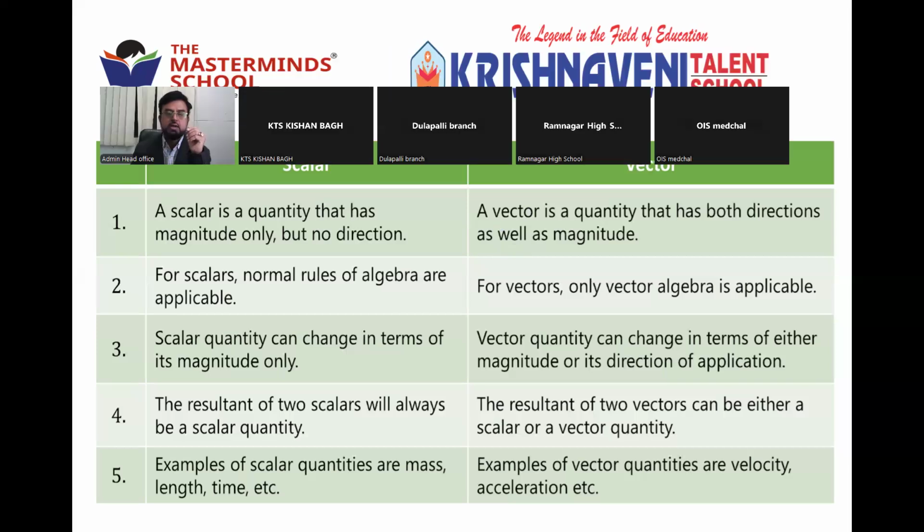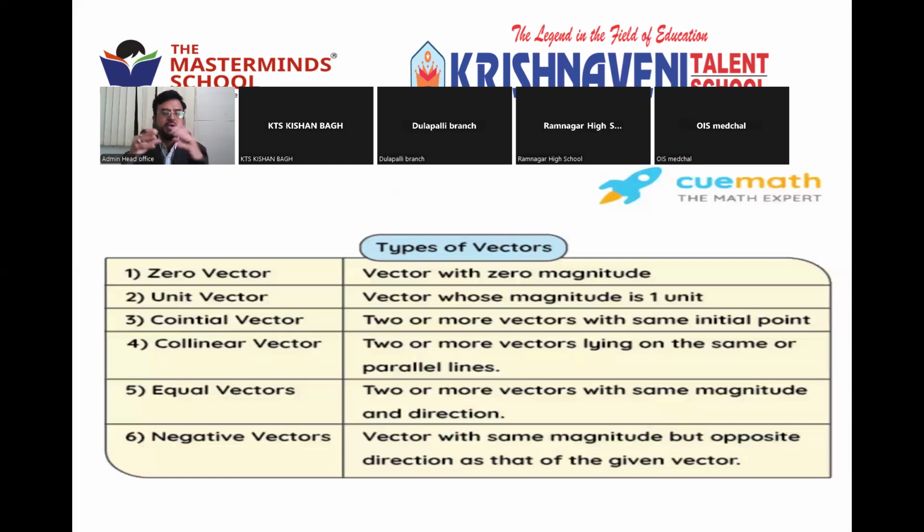Moving forward, there are types of vectors. There are so many types of vectors you come across. Types of vectors, you can see on the screen. Based on directions and magnitudes, they are classified. First one is zero vector, a vector with zero magnitude. Right? Means it has the direction, but magnitude is 0. Unit vector, a vector whose magnitude is 1. If magnitude is 0, it is a zero vector. If magnitude is 1, it is a unit vector.